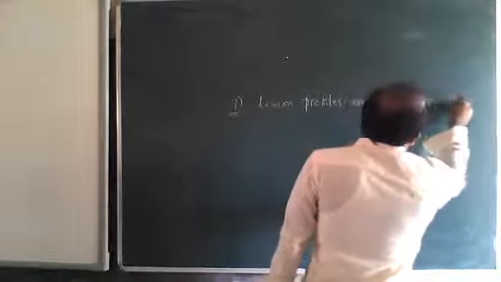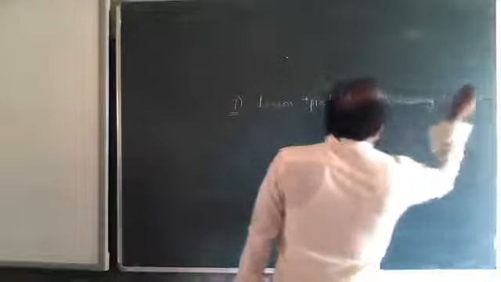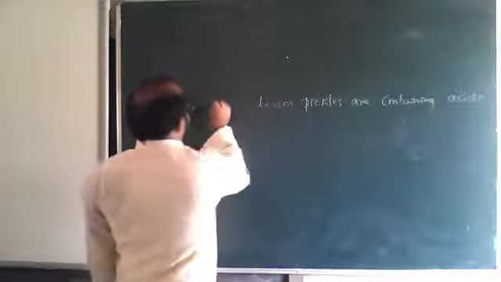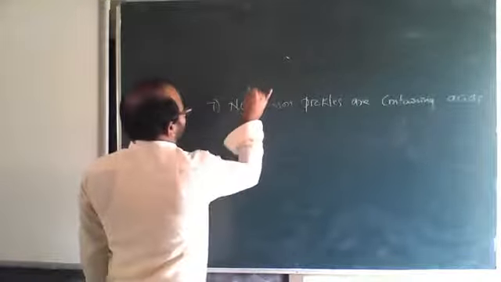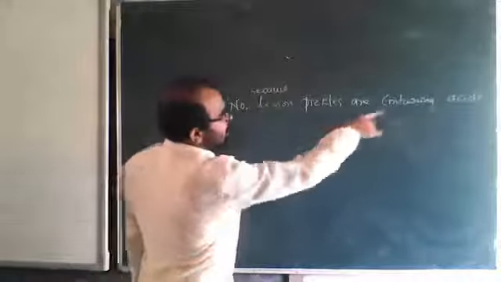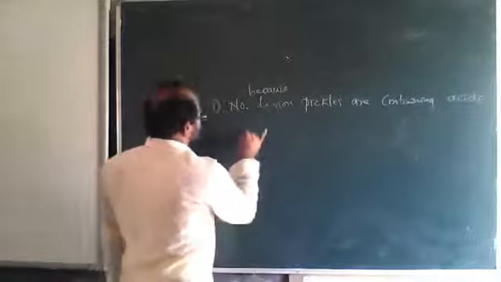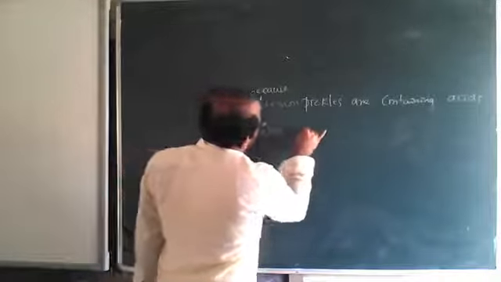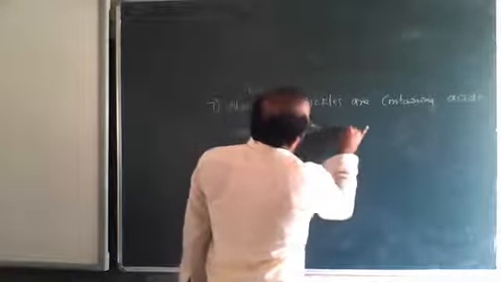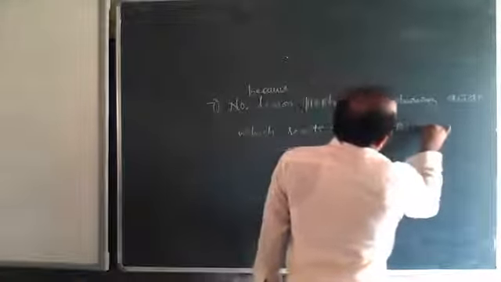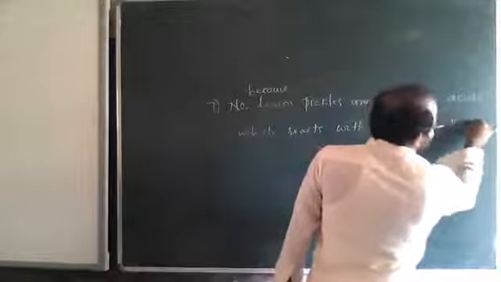Lemon pickles contain acids. They react with metal, because lemon pickles contain acids which react with metal, and H2 gas is liberated.